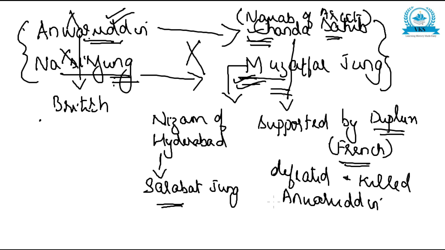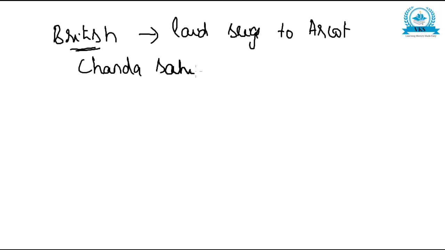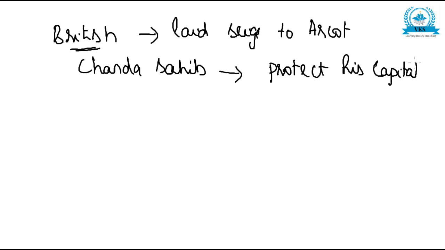Now what happened was, after all these fights were concluded, the British again laid siege to Arcot. Chanda Sahib, as you know, was the Nawab of Arcot. So Chanda Sahib rushed to protect his capital.